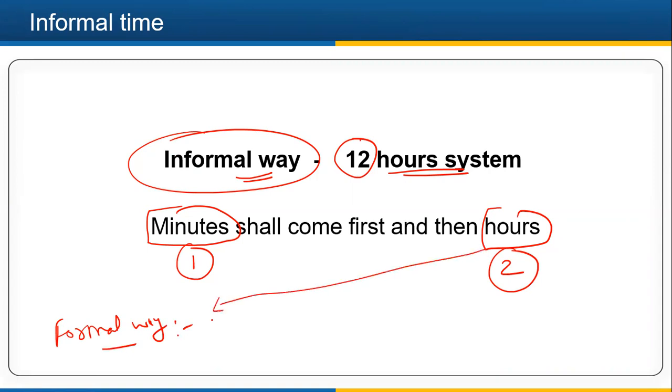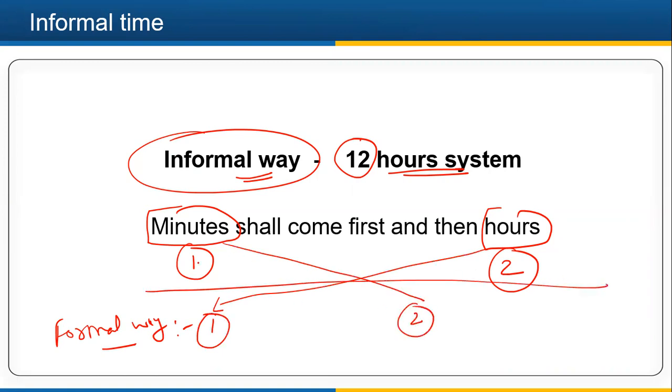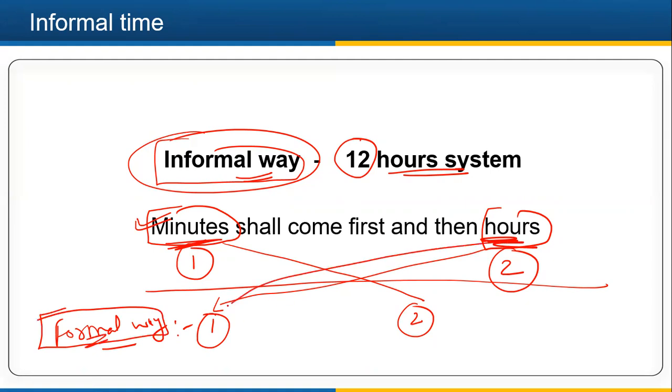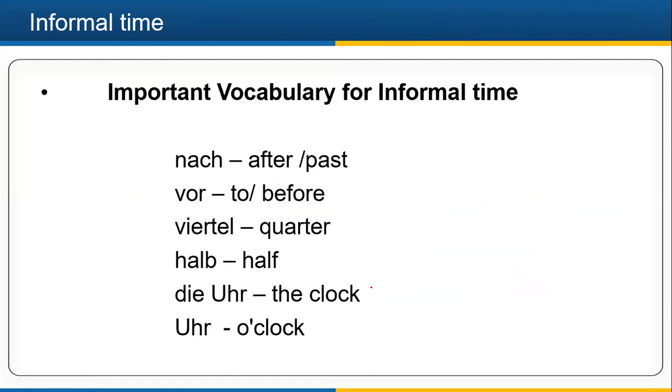Hours will come first and then minutes. So in the exam, you need to keep in mind, you should not get confused. If the question says, tell the time in an informal way, then you should know that minutes will come first and then I need to write hours. But if in the exam you get a question, write in the formal way, then you should know hours will come first and then minutes, right?